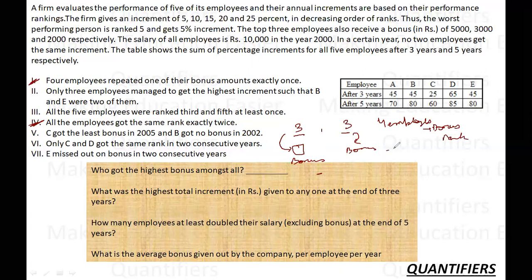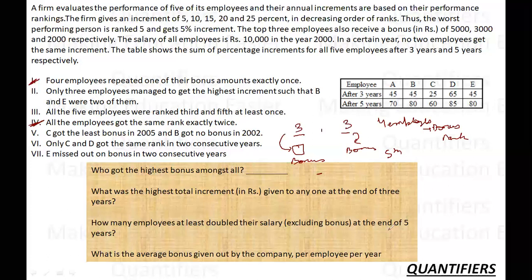And then there is a 5th employee who is repeating a non-bonus rank, which means he is repeating either a 4th or a 5th rank twice. This is what I can make. So each and every employee will repeat one of its ranks twice. 4 of them will be the bonus ranks and one will not be the bonus rank.